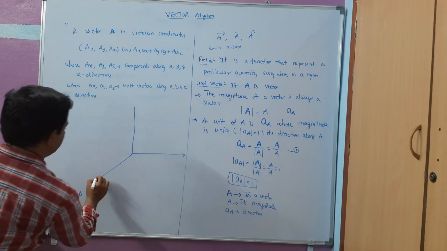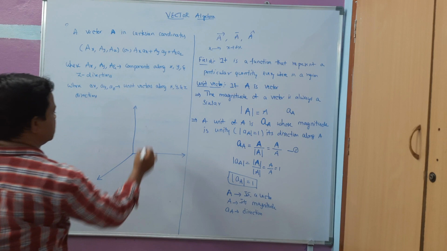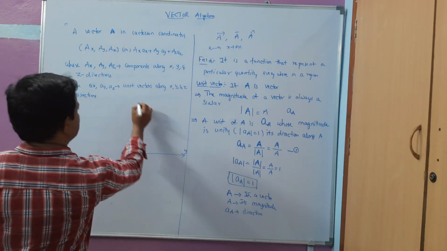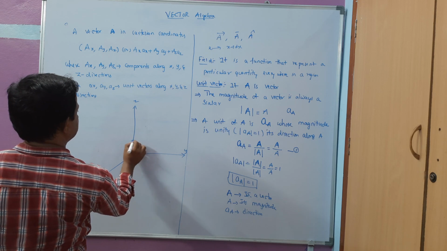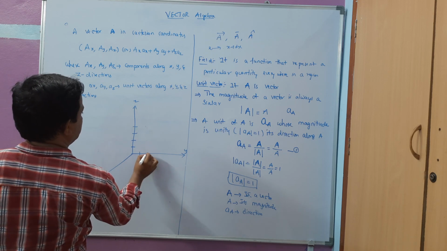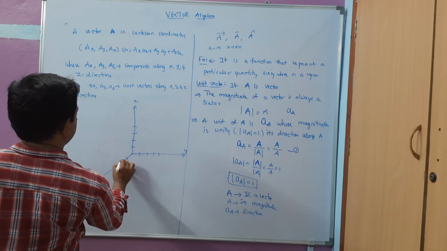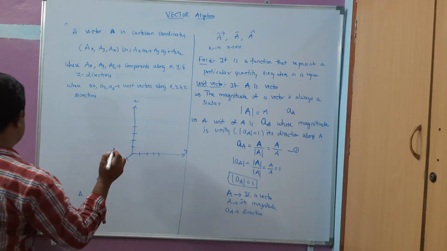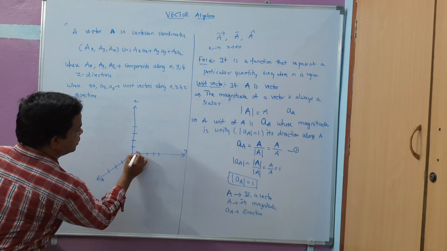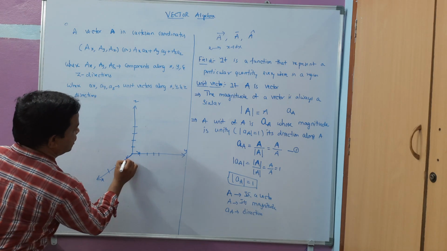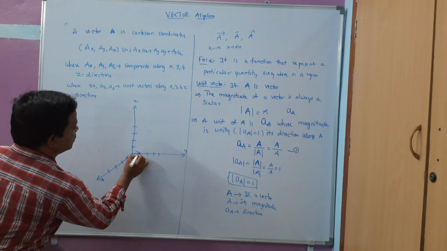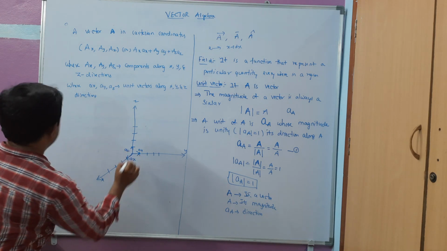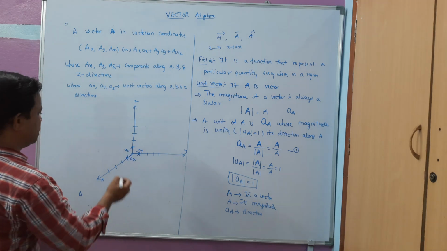All of you remember that I am going to follow this notation: this is the x axis, this is the y axis and this is the z axis. Now I am going to represent unit vectors along these: this is a_x, this is a_y and this is a_z. So this is a unit vector representation.